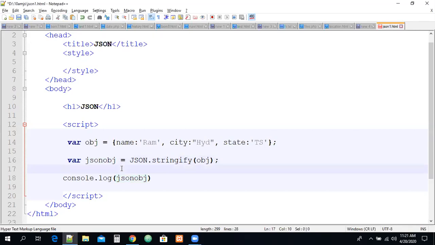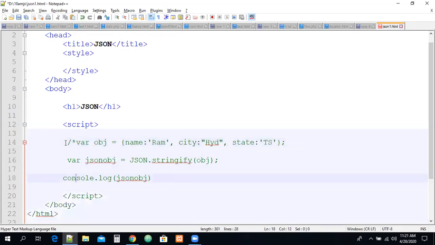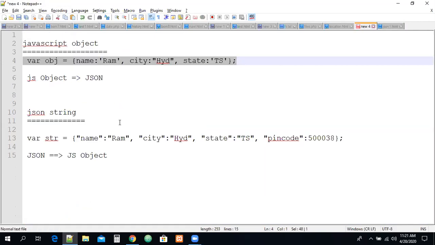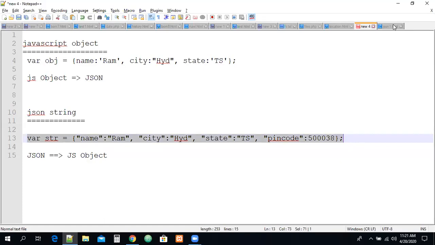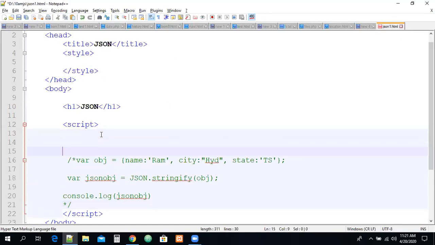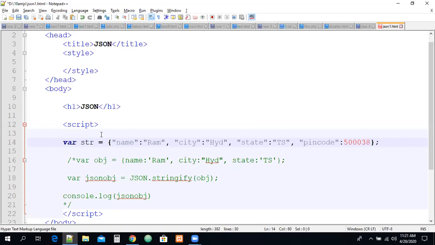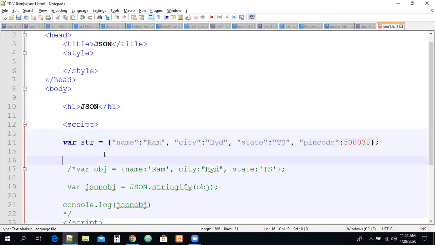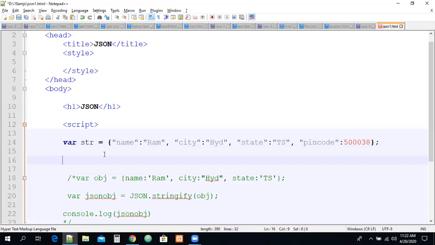Now the next thing is here, we have a JSON string. How can we convert the JSON string into an object? For example, let us take a string, guys. This is the JSON string. Okay, let me copy this JSON string. So let us assume we got a JSON string from Java, .NET, Python. Java people send this data to you. How do they send the data to you? In the form of JSON. So how can JavaScript read this, guys? JavaScript needs to convert it into a JavaScript object, right?